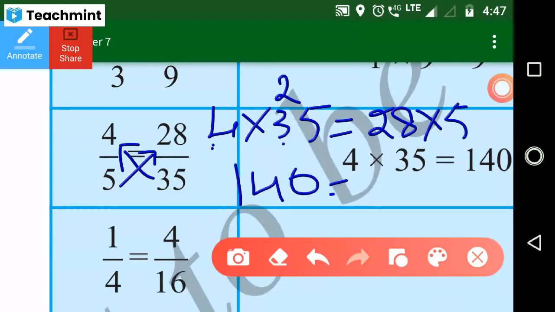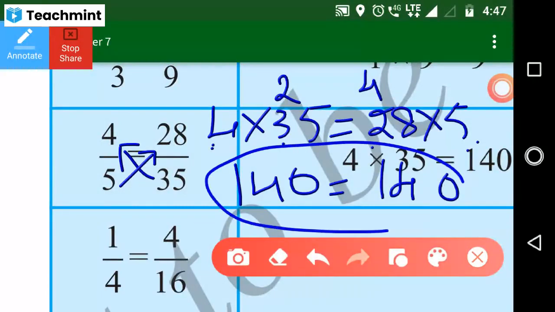Equal to 5 eights are 40. Both are equal. It means this one is the equivalent fraction. Write down. Understood this one?